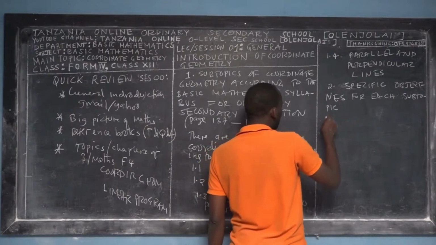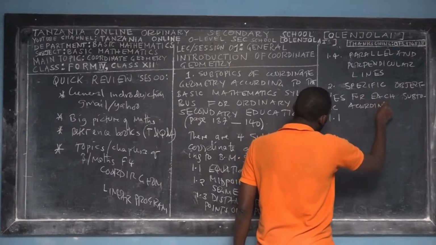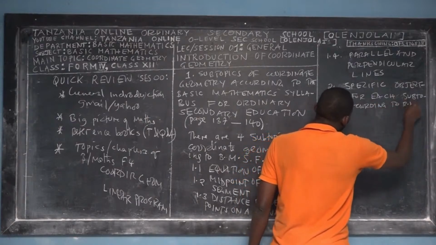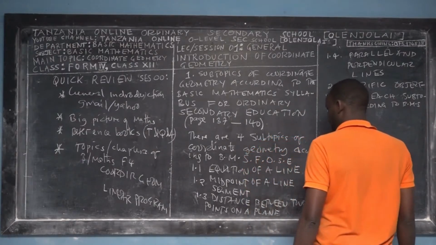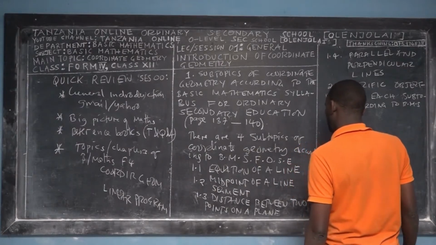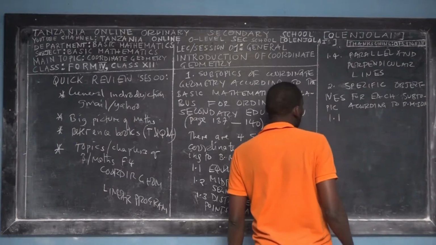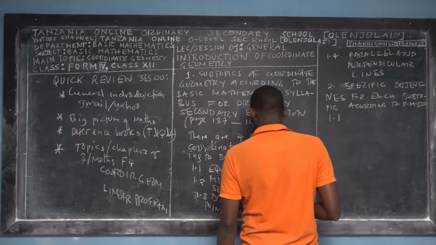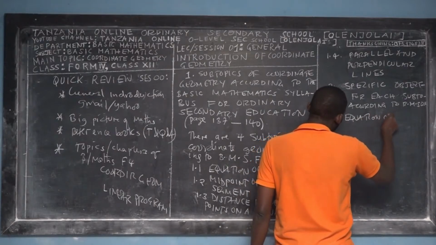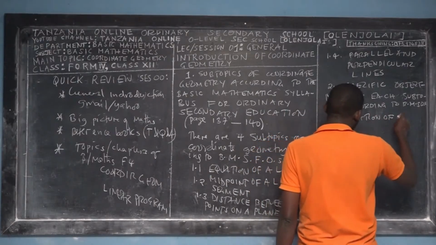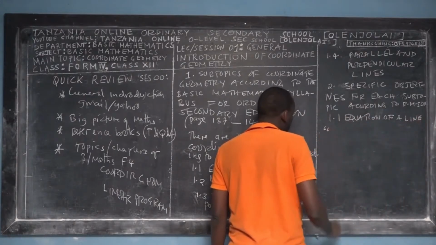Okay, so we begin with the first one according to the syllabus. This is according to the basic mathematics syllabus for ordinary secondary education from Form 1 to Form 4. The first subtopic is called the equation of a line. There is only one specific objective here, and I would like to quote.